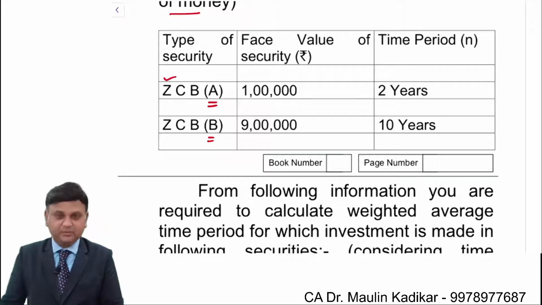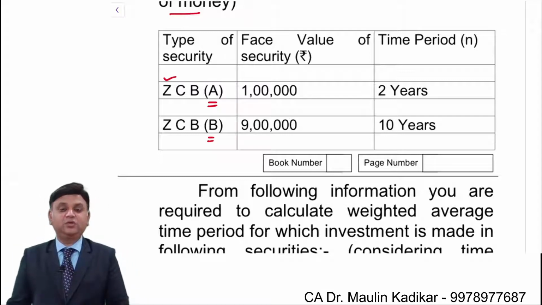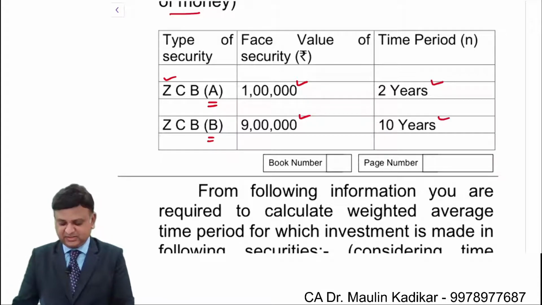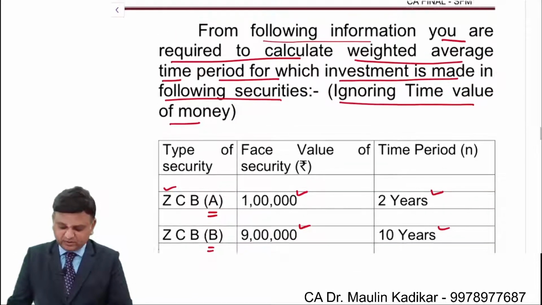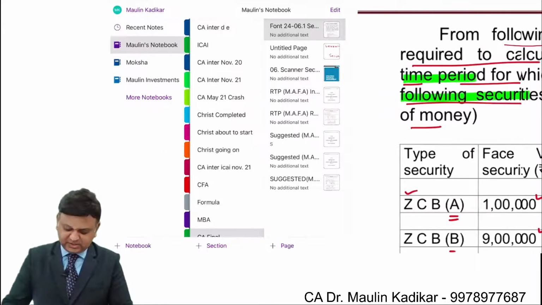There are two securities provided to us. It is a zero coupon bond. It means that there is no intermediate cash flow. Face value is given as 1 lakh and 9 lakhs. Time period is given as 2 years and 10 years. And you are required to compute the weighted average time period for which investment is to be made in the following securities.